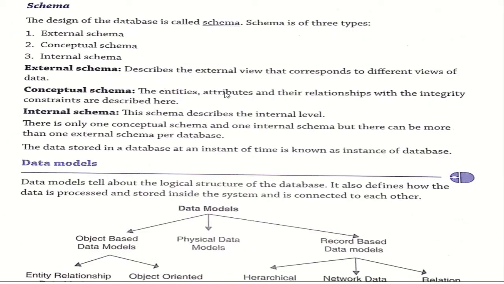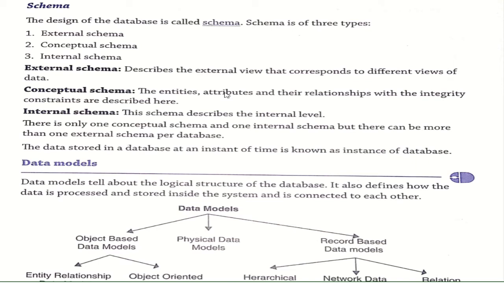Now next is your schema. What do you mean by schema? The design of the database is known as what? Your schema. How the designing has been done in your database is known as what? Your schema. There are three types of schema. First is external schema, second is conceptual schema, and third is internal schema. External schema. What do you mean by external schema? It describes the external view that corresponds to the different views of data. Okay, it describes the external view only.